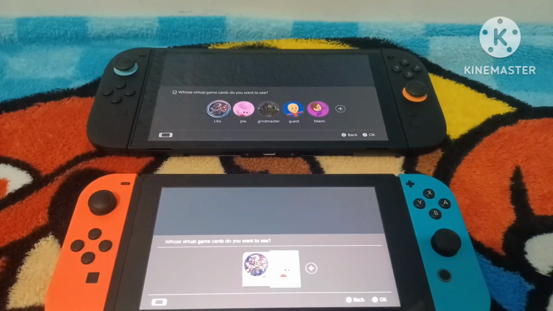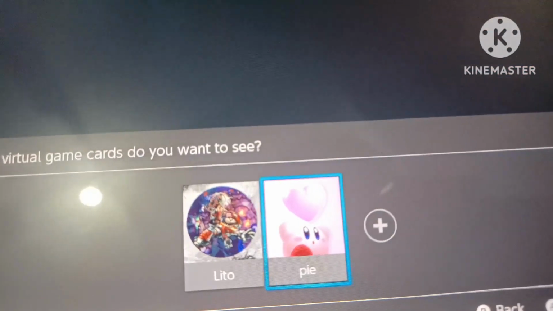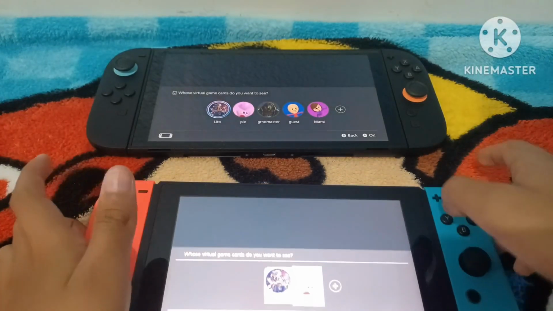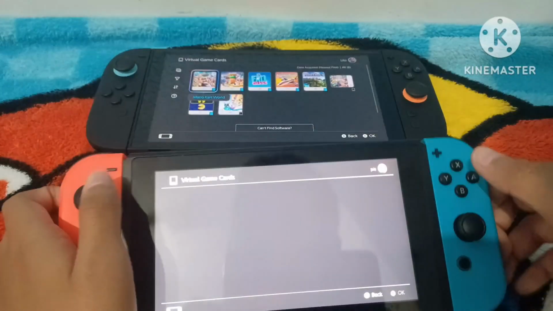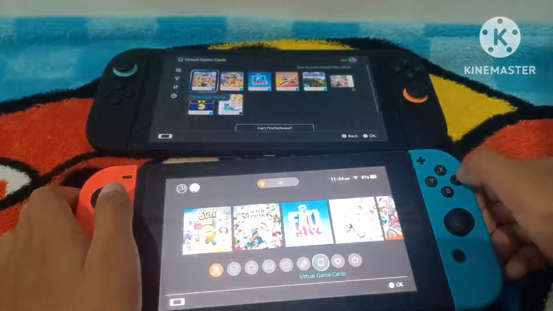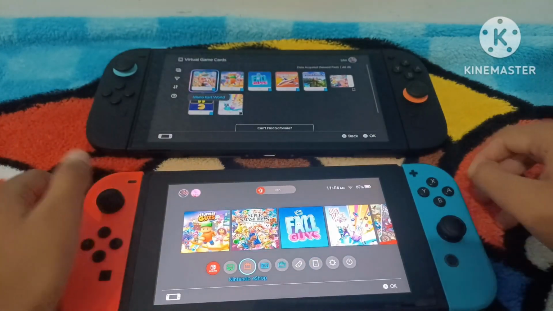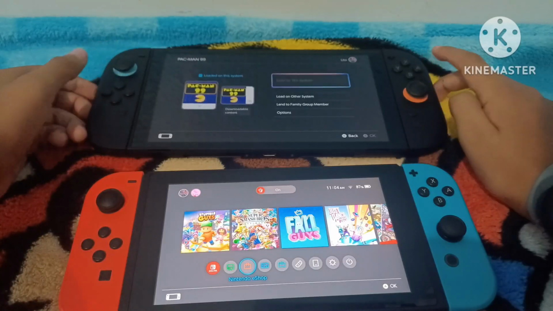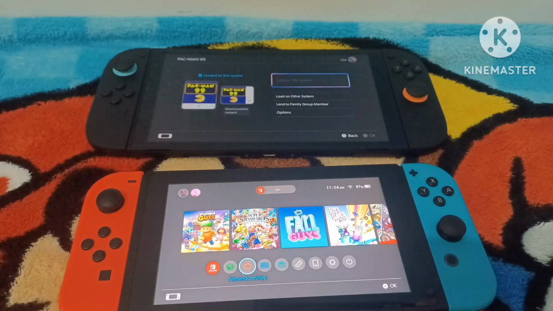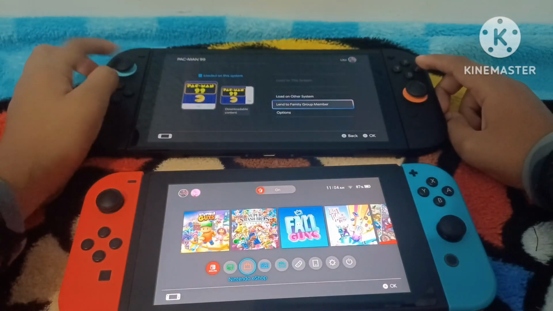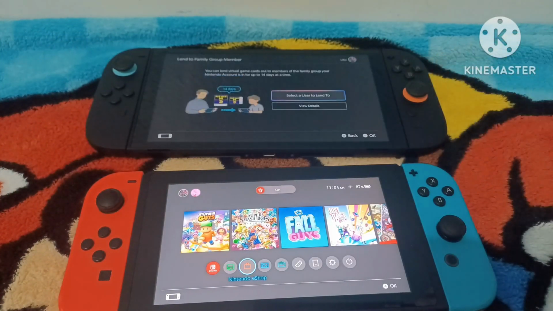The next one is to transport it to a family group member. Let's say this is my sister's account and we're linked as a family group member, which means I can click on my account and I can click on her account, and she only has Fall Guys, okay? But I can lend her a game by doing this. So let's say I have Pac-Man 99. Since Pac-Man 99 is pretty much dead, I don't need it, so I can just give it to my sister. So you press lend to family group member.